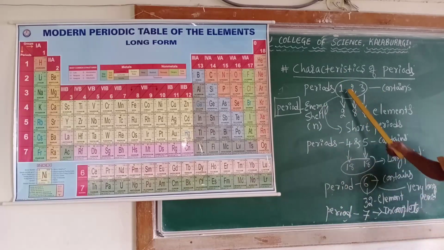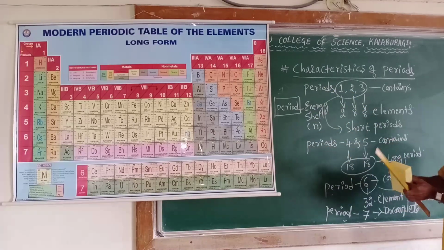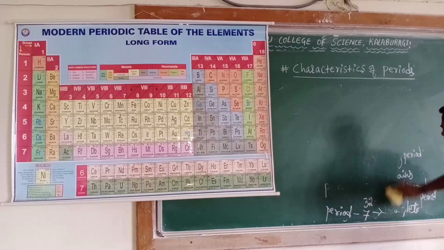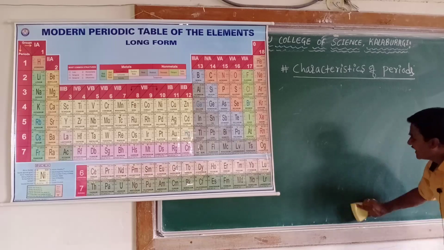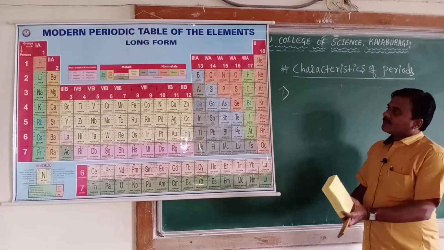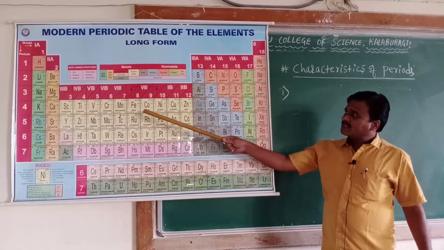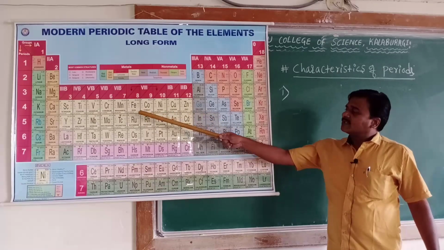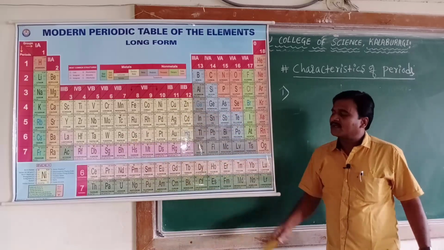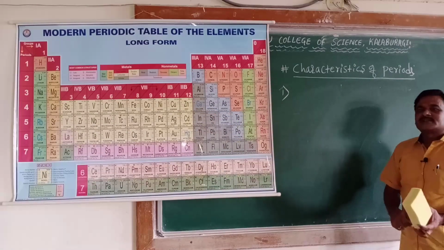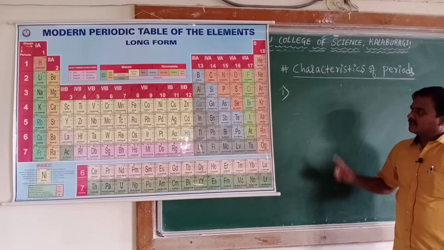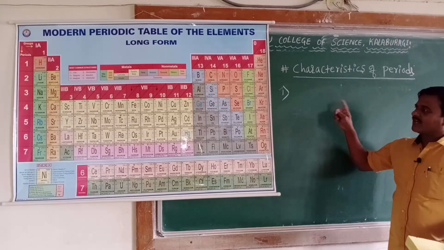After collecting this information, let us glance at the characteristics of a period. What are the characteristics of a period? First, in all the elements of a period, maybe the first period or the seventh period, the electron enters into the same shell, that is the same valence shell.